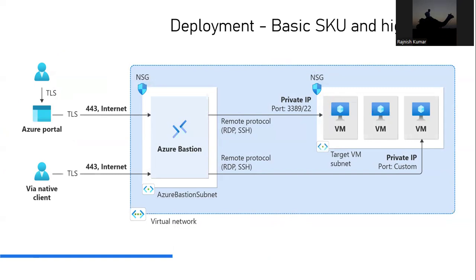Actually, earlier it was the overall architecture. Now we are talking about the basic SKU and its deployment model, right? In the middle, you'll see one Bastion with the Azure Bastion subnet, and on the right hand side, it is connecting to multiple subnets and multiple virtual machines. This is the typical example of the basic SKU and the upper layer of the SKUs.